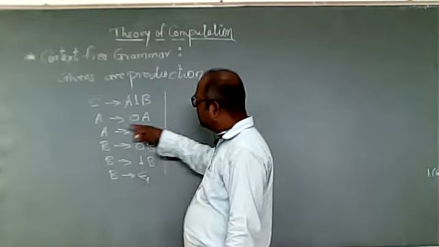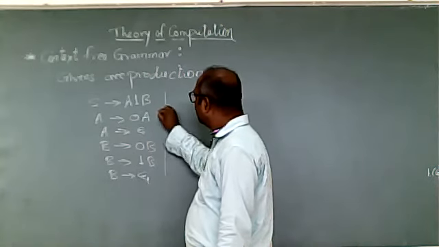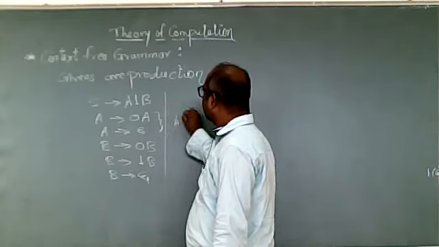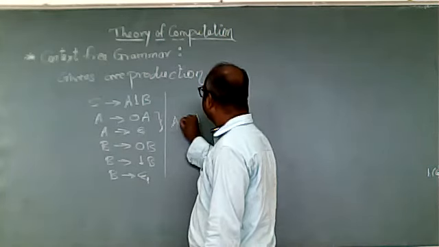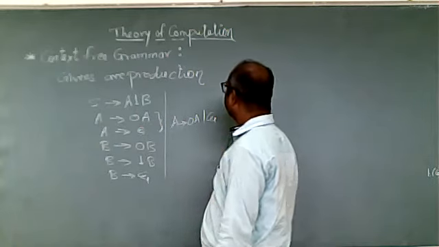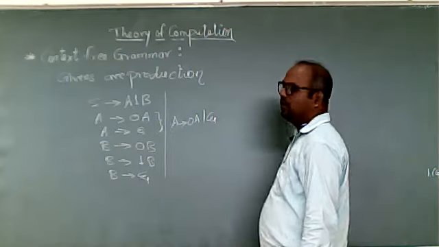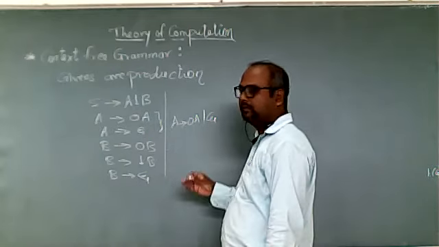Now A produces 0A and A produces epsilon, these two we can also write like this: A produces 0A or epsilon. These two productions we can combine just to minimize the length.